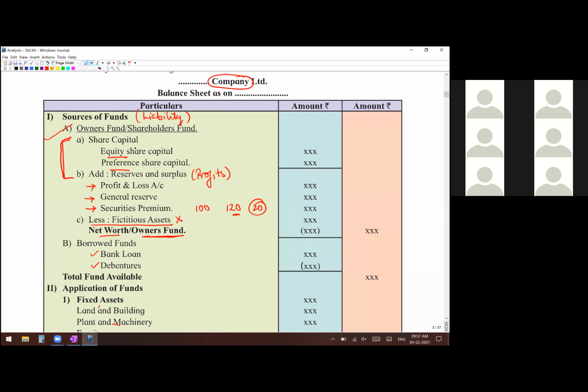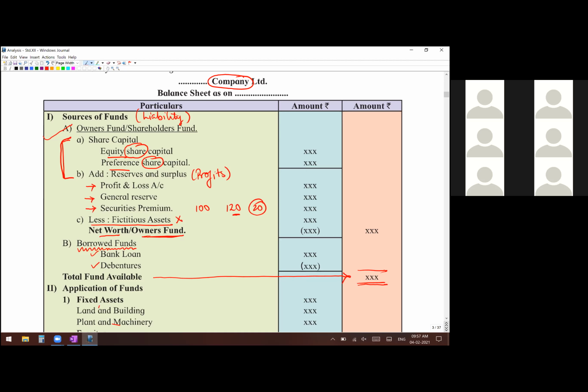You will see the word share mentioned there. That comes under capital. But debentures is another way of borrowing money, not from the bank, but from the public. The general term is borrowings. You will use the words borrowed funds, coming from somewhere else, not from the businessman, not from the owner. And that's it. That is your entire liability side. Total funds available. This is the balance sheet liability side total.